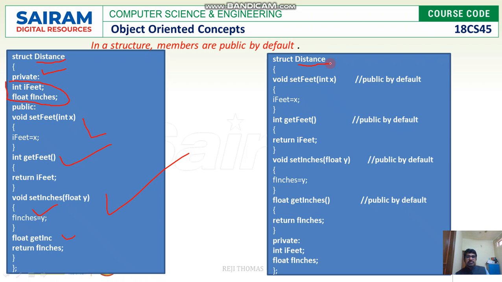In a class, I need not write public over here, so by default set feet, get feet, set inches and get inches are public members. And if any private member is there, you have to mention it explicitly. Look at this. Under private, you have to write what the private members are.